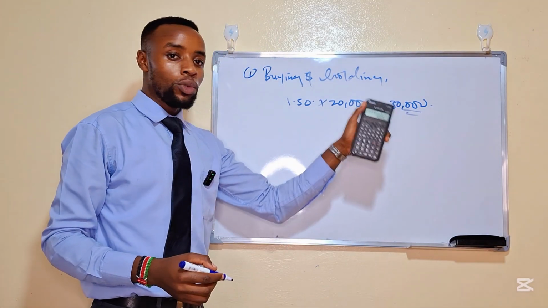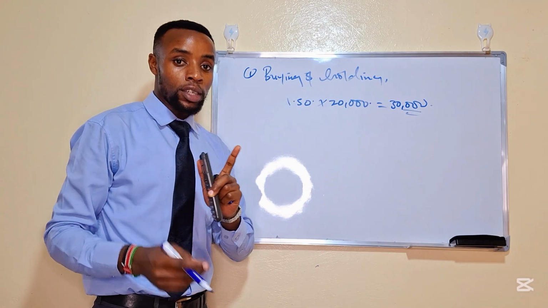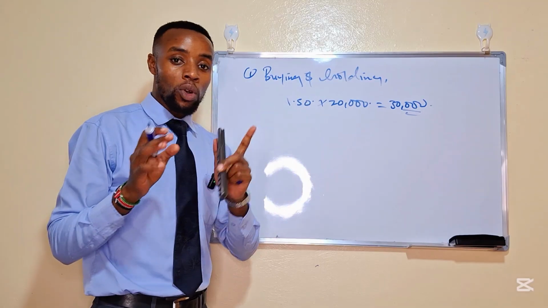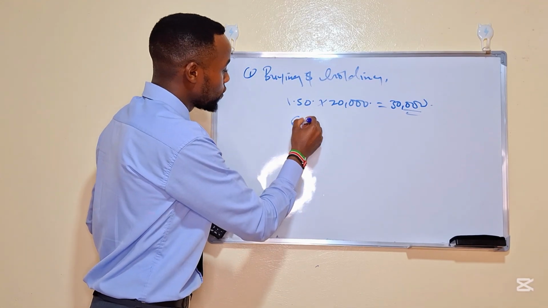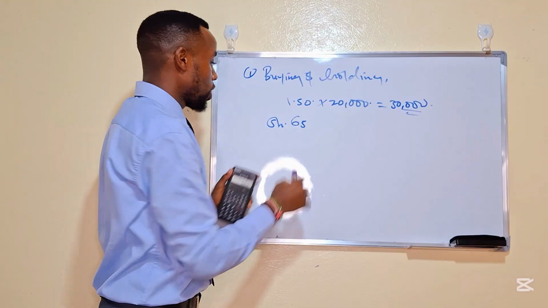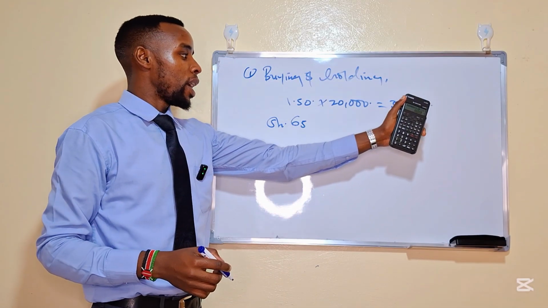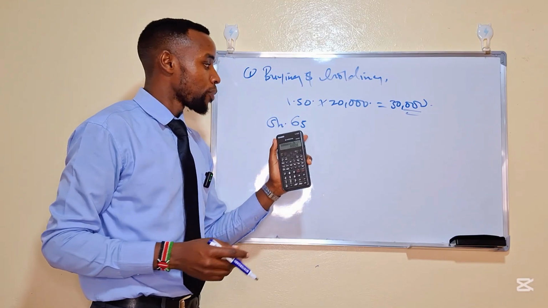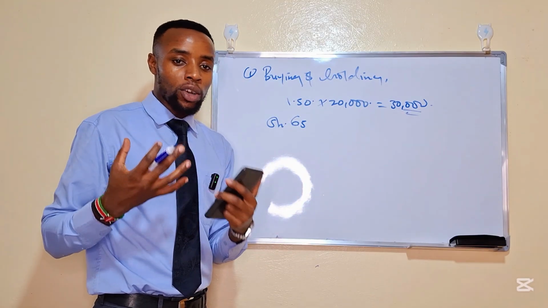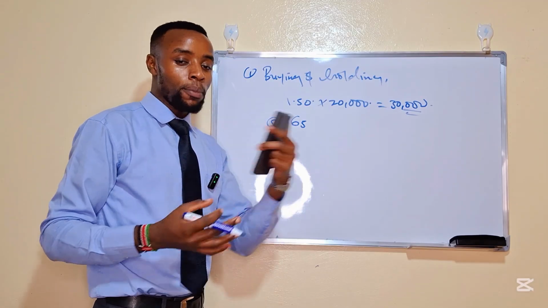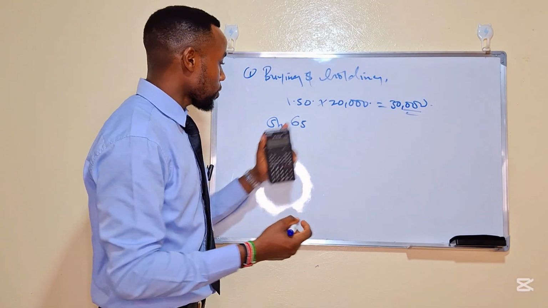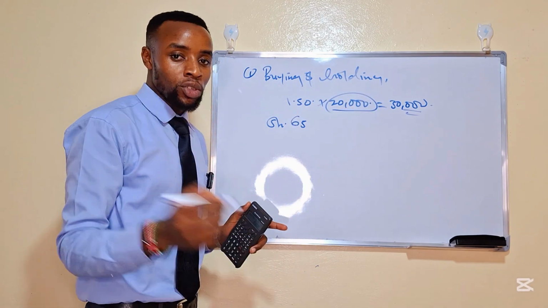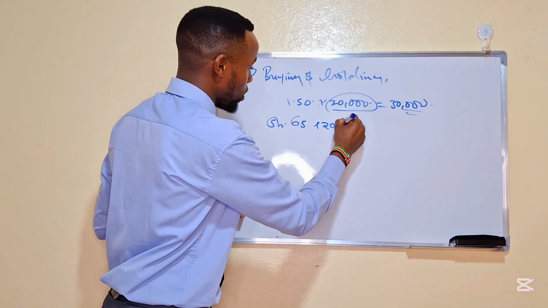Now, assuming that you give the share price of this particular company 20 years, and then you realize that the share price has gone up to 65 Kenya shillings. Remember, you had an initial investment of 30,000. You bought shares when they were at 1.50 shillings, but you have held them for a longer period of time so that you can realize the gains, right? Now it is at 65 Kenya shillings. Now, multiply by the number of shares you hold in that particular company, 20,000, right?